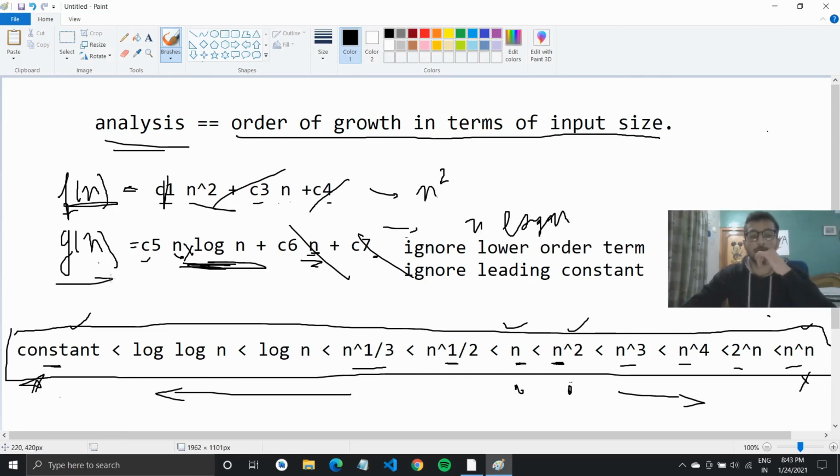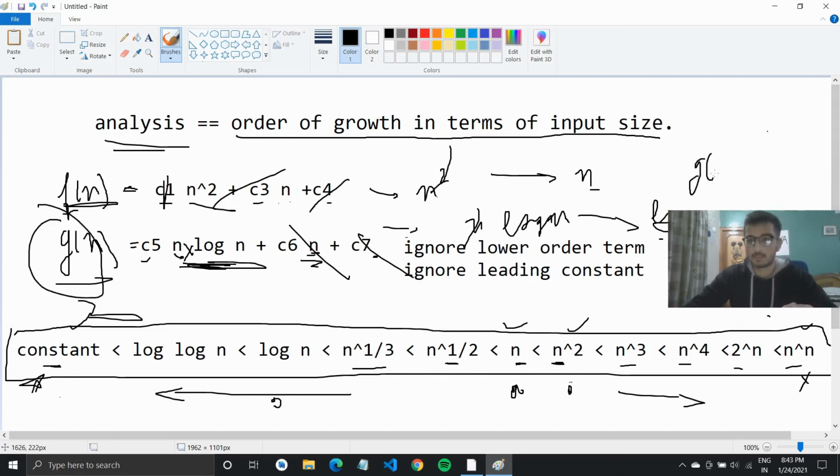Now how do you compare this f of n with g of n? So what we'll do is we'll cut this n with this n square. We can say that this is n and this is log of n complexity. So out of n and log n, n is in the list right here and log n is right here. So which one is better? Log n is less, so therefore our function g of n is better. Okay, so I hope this was clear. If you have any questions regarding this, you can put them in the comment section.